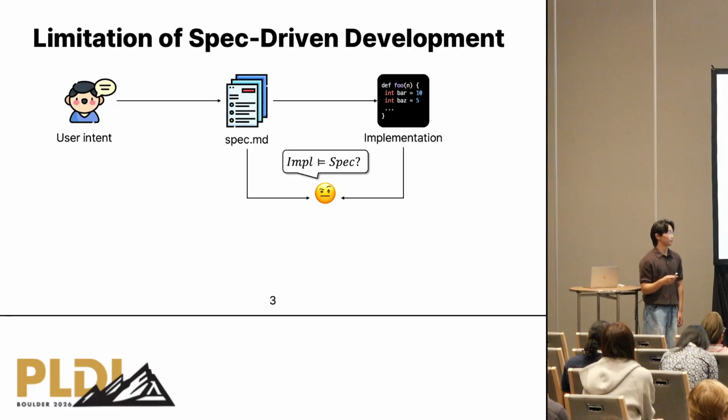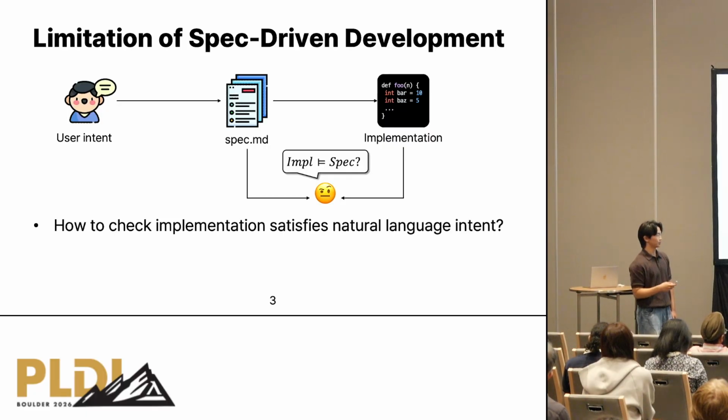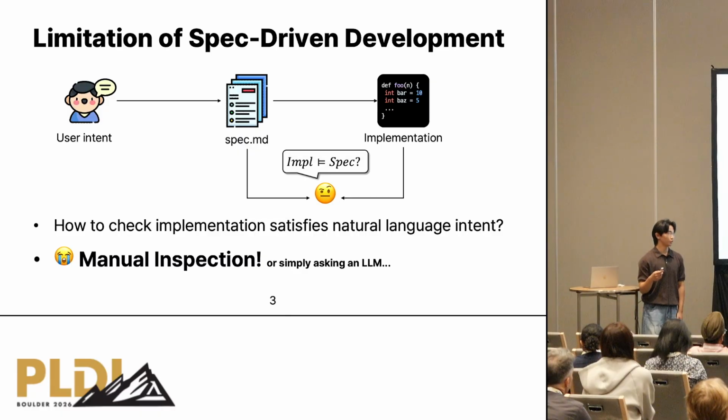The core assumption of spec-driven development is that the implementation satisfies the specification. But the problem is that the specification is written in natural language, not a formal language. So the only way to check it is manual inspection or simply asking an LLM again and again.